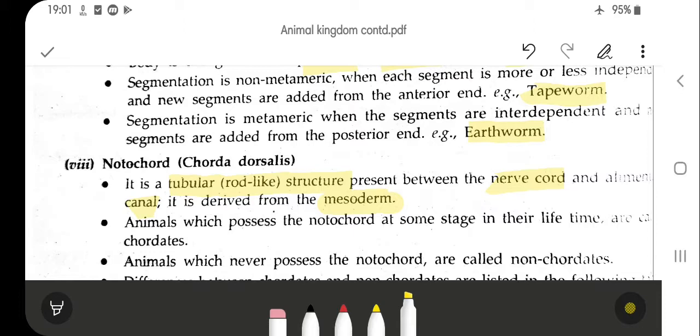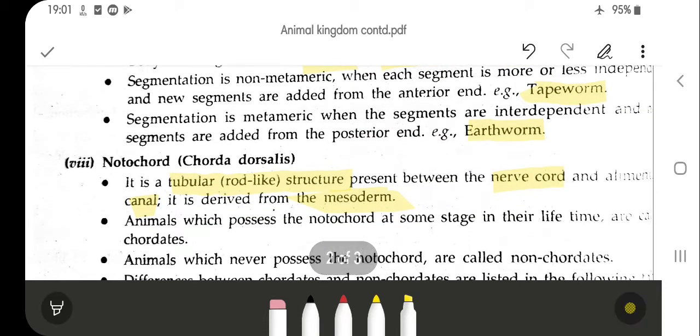Animals which possess the notochord at some stage, either in the embryonic stage or continuing in the development stage, are called chordata or chordates. Very important: what are chordates?